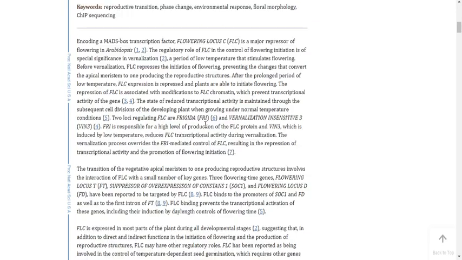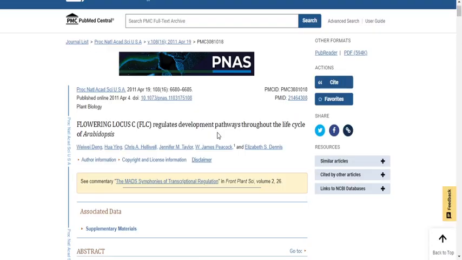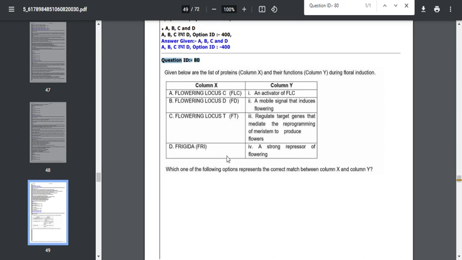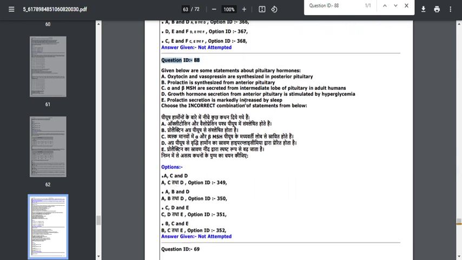Here they have given a complete picture about flowering locus C specifically. Here you can see there are 2 loci regulating this flowering locus C. One is this FRIGIDA gene and another one is this Wnt3 gene. The next question is question number 88, where the question asks which of the following options is incorrect.